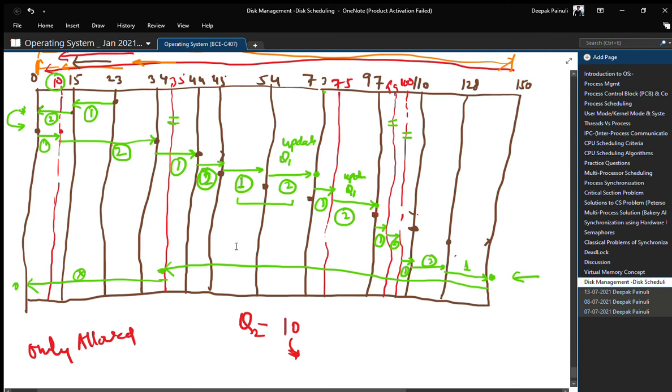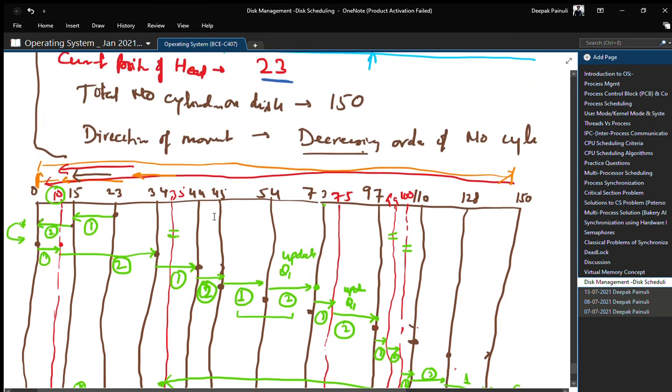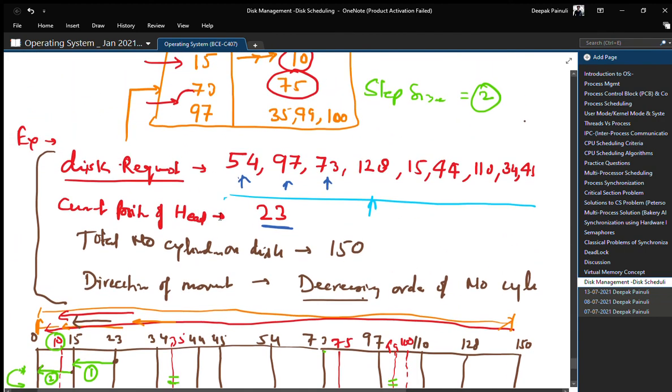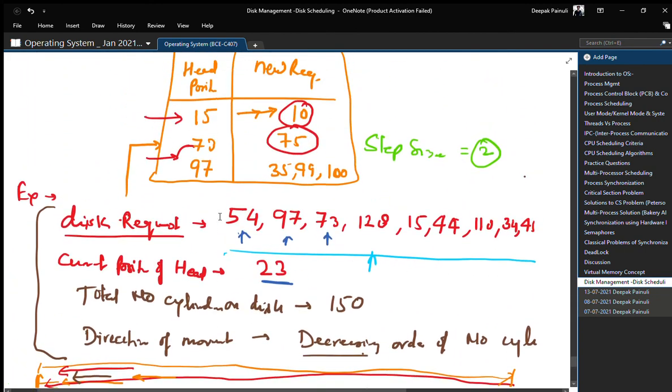But in the numerical part, if the last request is 35, then you have to stop at 35 and only consider these requests. The 35 to 0 movement you should not consider in the numerical part, right?